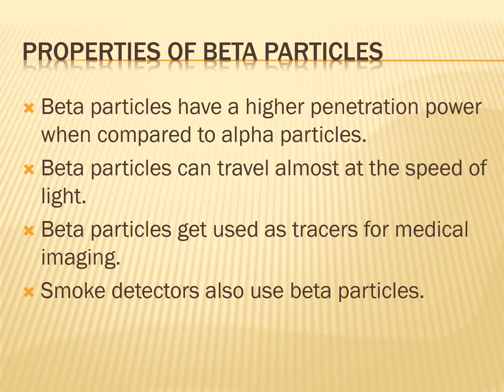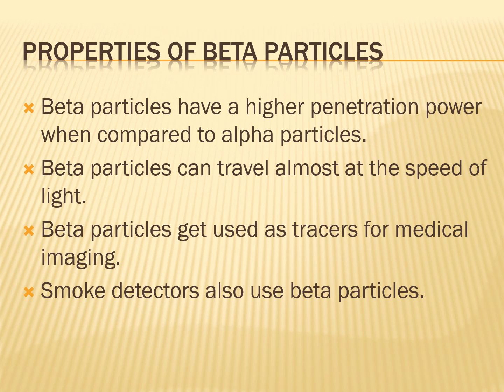Let us see the properties of beta particles. Beta particles have a higher penetration power than alpha particles. Beta particles can travel almost at the speed of light. Beta particles are used as tracers for medical imaging. They are also used in smoke detectors.